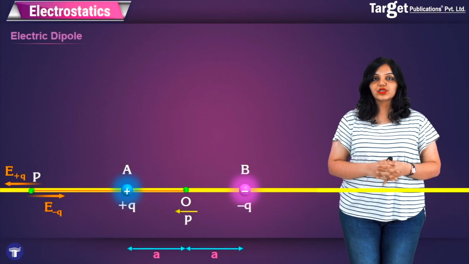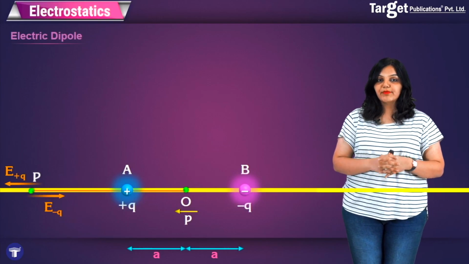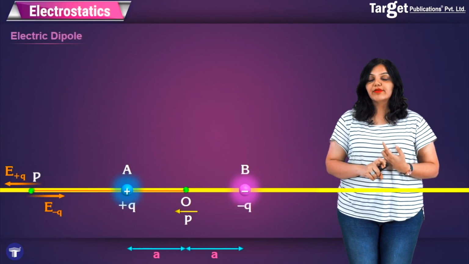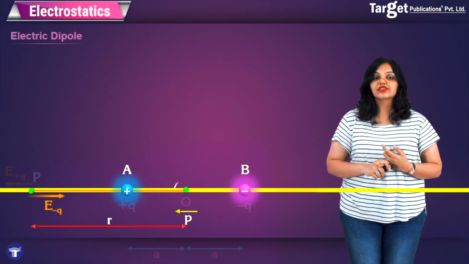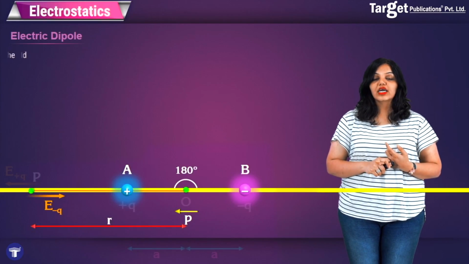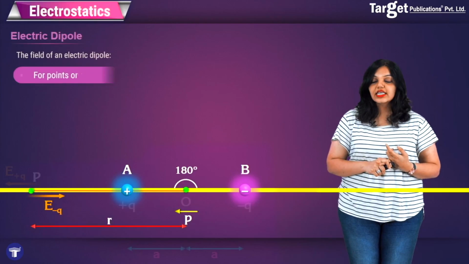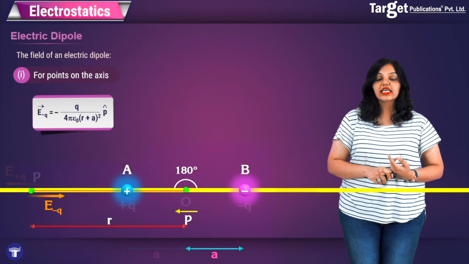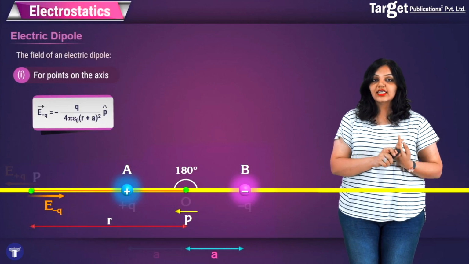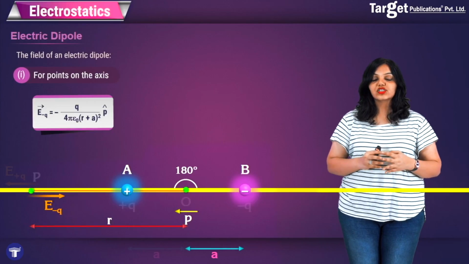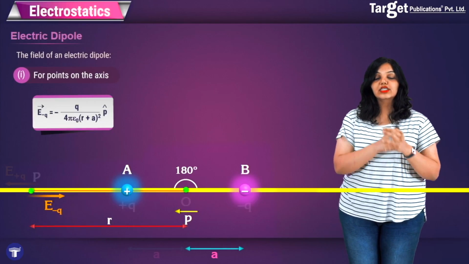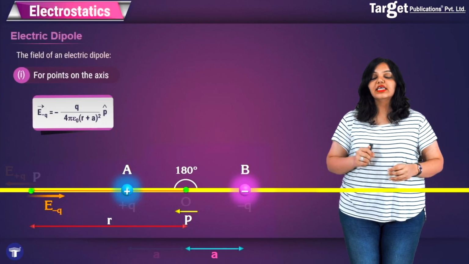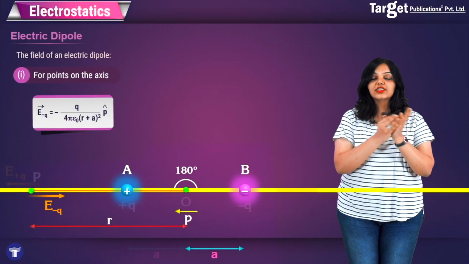So we apply the superposition principle, that is, to find the electric field at point P, we simply add the electric field at point P due to plus q to the electric field at point P due to minus q. First, let's write down the electric field at point P due to the charge minus q. In this case, as you will see, we will use the electric field for a point charge formula, and here you can see that the numerator has a minus sign. This minus sign is actually indicating the direction. We have minus p cap as the direction, because the electric field at point P due to minus q is opposite to the direction of the dipole moment, and therefore the minus p cap is giving us the direction, that is, it is opposite to p.